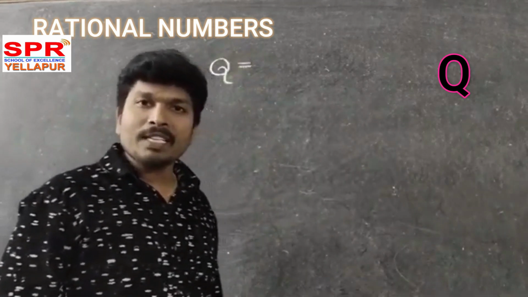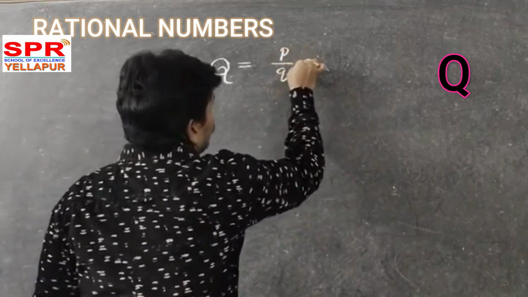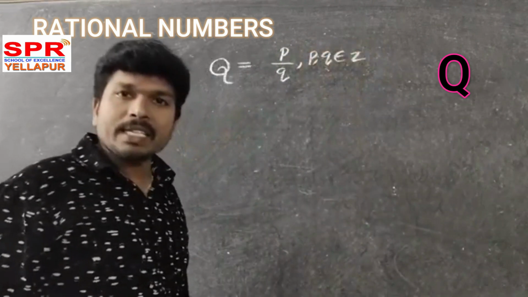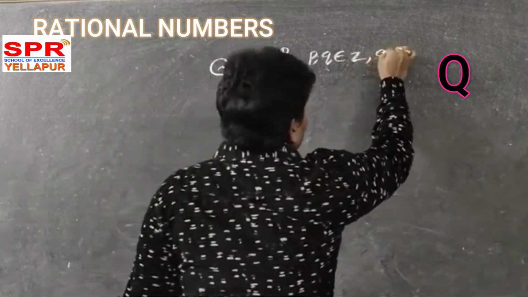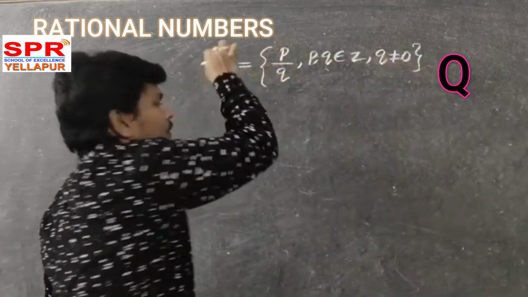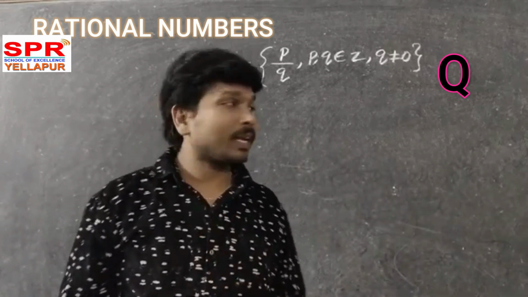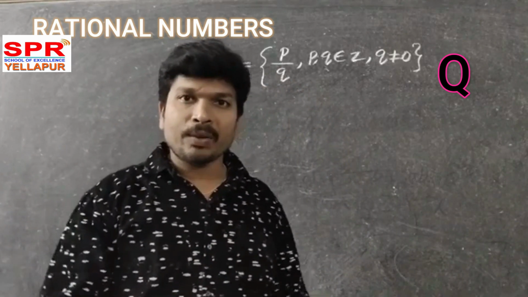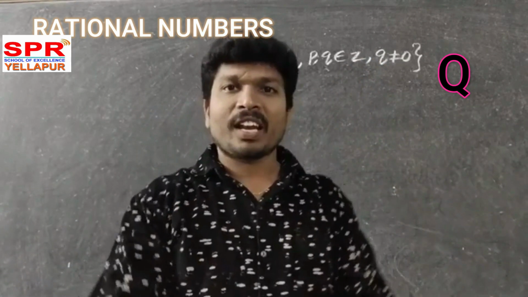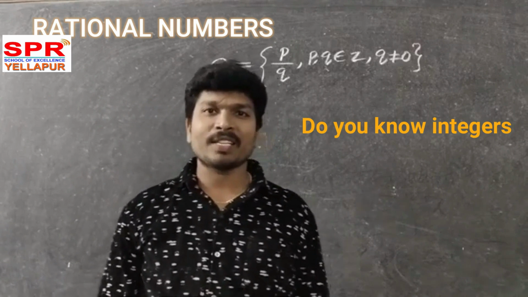The numbers in the form of P by Q, where P, Q belong to integers and Q not equal to 0, are called rational numbers. You take any number, but it must be in the form of P by Q, where P and Q are integers and Q shouldn't be 0. Then those numbers are called rational numbers. Now, do you know integers? In the previous lecture we have discussed it.